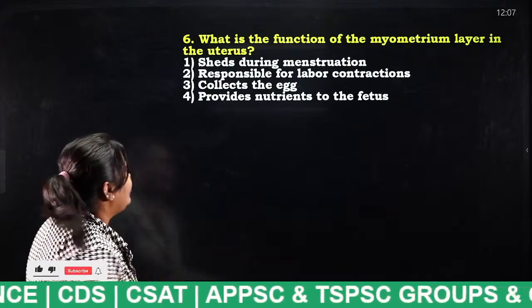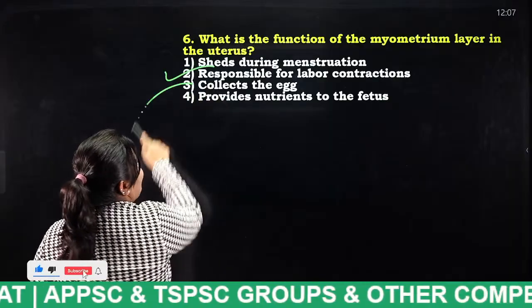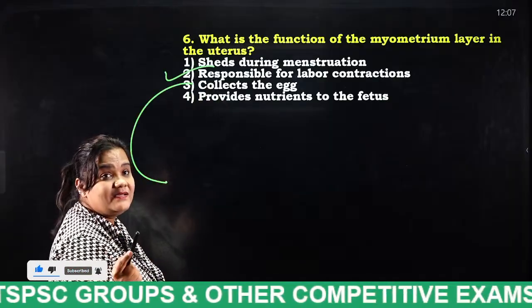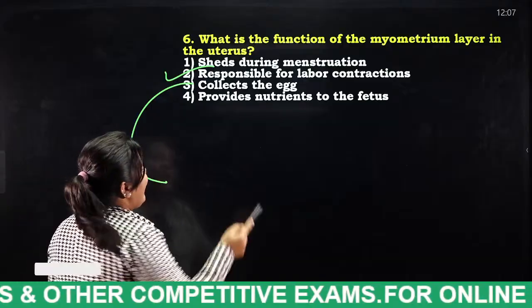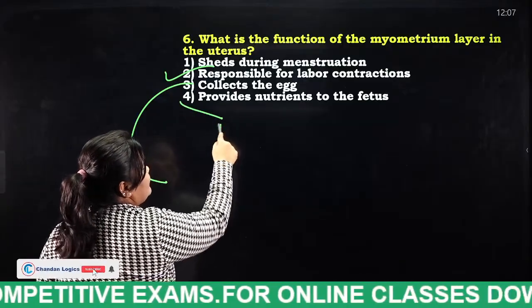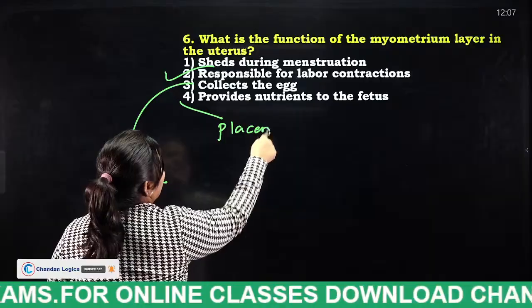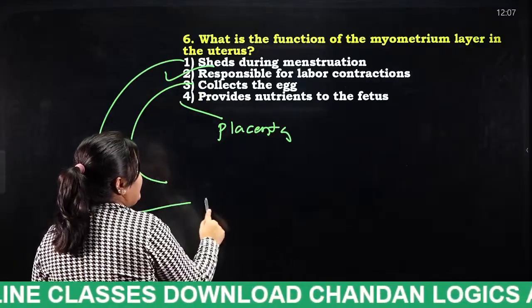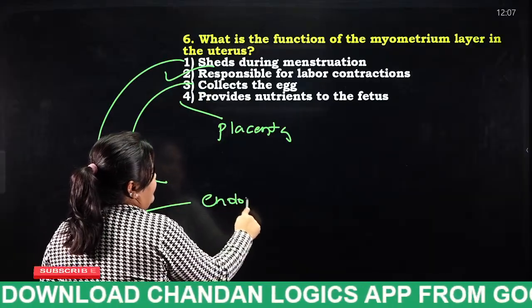Very good, Kausalya. Okay, which collects the eggs, students? Which collects the eggs? Tell me. And which provides nutrients to the fetus? Placenta. Which sheds during menstruation? Endometrium. Okay.